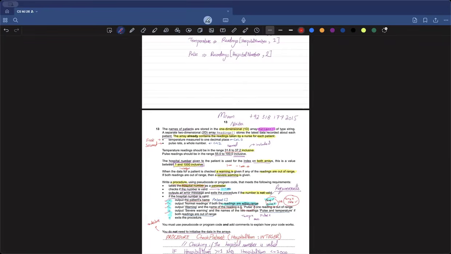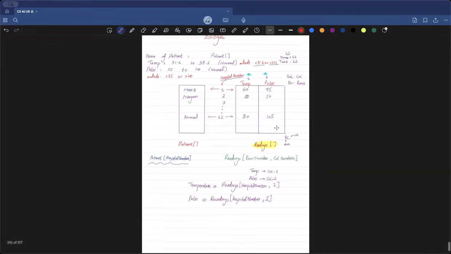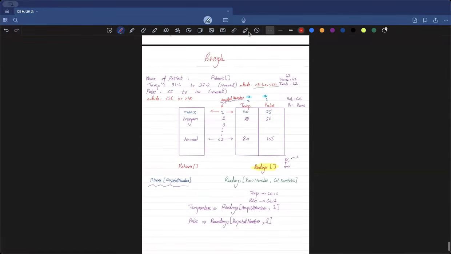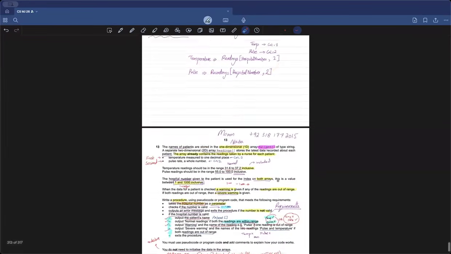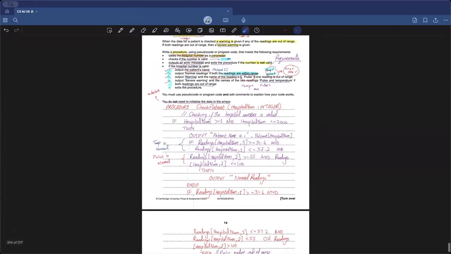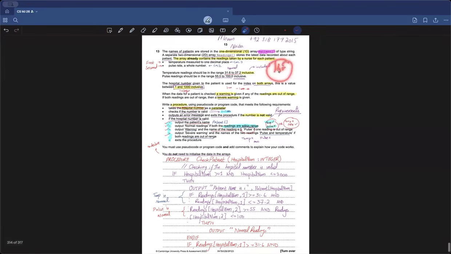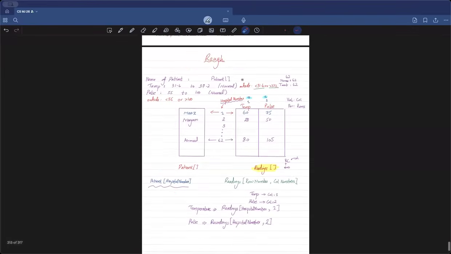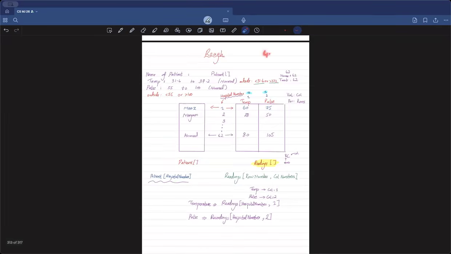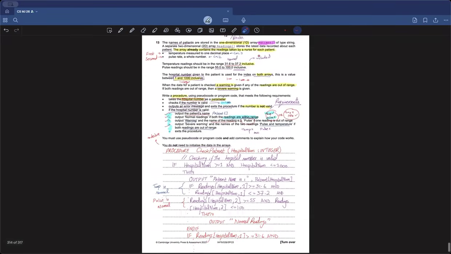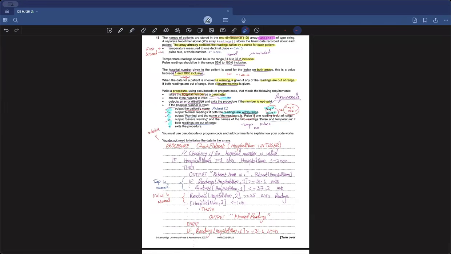So, because we created this model in front of us, this rough work, I can assure you that the whole problem was just solved because we created this rough work. अब अगर आप इसको नहीं बनाओगे and you just read the question and start coding, bro, even understanding what to write up here, what to write up here will be very challenging. So whenever you're solving a 15 marker, take out 1 hour for it. Out of that 1 hour, try to first spend the first 15 minutes making this rough model and spend the remaining 45 minutes.